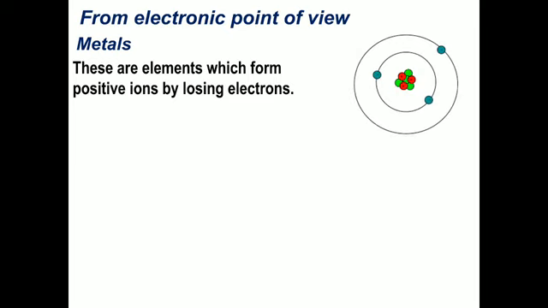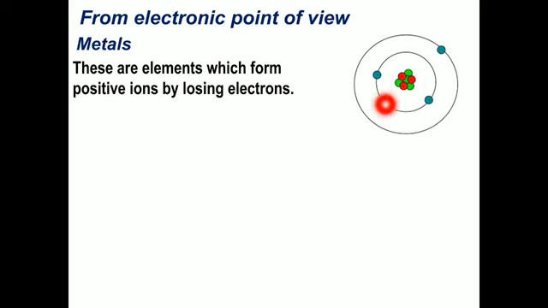This is a single atom. You can see the whole structure of an atom which is present in a metal. In a particular atom of a metal, there are three main things. One is the nucleus, in which two particles are present, neutron and proton.